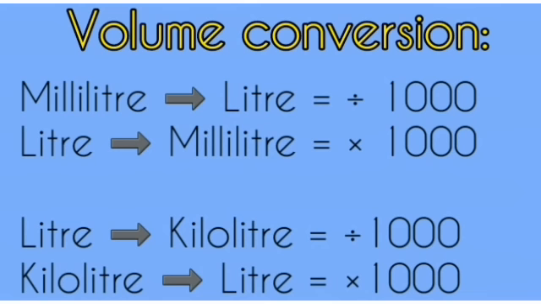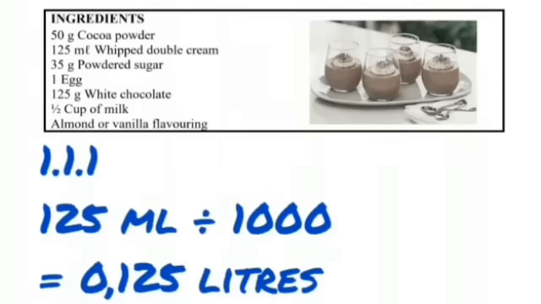So basically, the conversion is all 1,000. The only difference is when am I dividing and when am I multiplying. I am dividing if I'm moving from a smaller unit to a bigger unit. So if I have milliliters to liters, I will divide. And then if I am moving from a big unit to a small unit, I will multiply. So in this instance, I was moving from 125 milliliters.